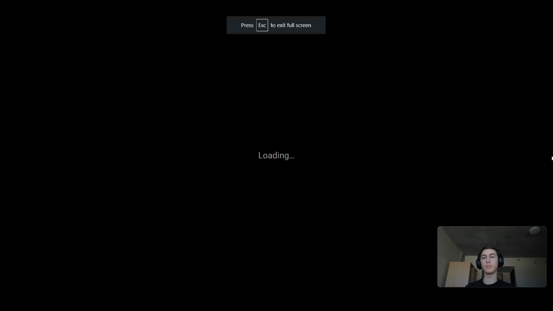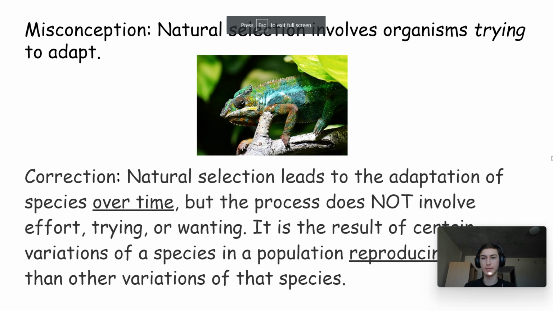So lastly, a common misconception that a lot of students have is that natural selection involves organisms trying to adapt. You probably think this way because you know that organisms adapt to their environment. For example, chameleons can change colors to camouflage themselves and adapt to their environment. However, this is a different type of adaptation.